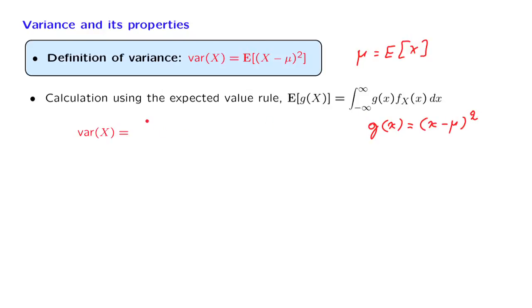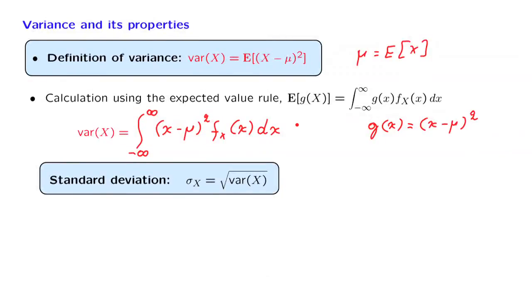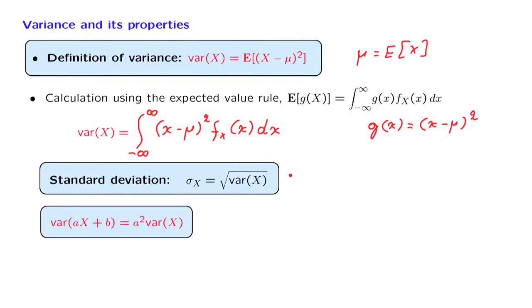So by applying the expected value rule, we obtain the integral from minus infinity to infinity, the function g of x, weighted according to the density, and then we carry out the integration. We also define the standard deviation the same way as in the discrete case.